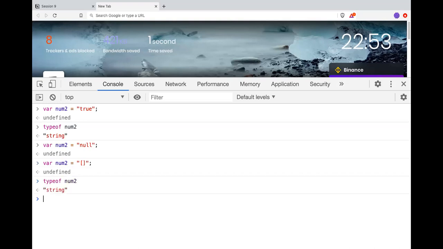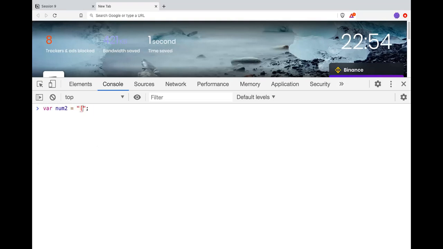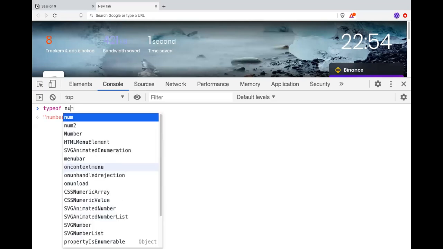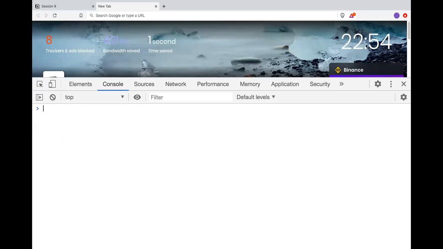Same way, object also string. So anything which is in quotes is always a string in JavaScript. So JavaScript always gives preference to a string over any other types. Is this part clear? Yes, sir. Okay, all right. Let's move to the next one.